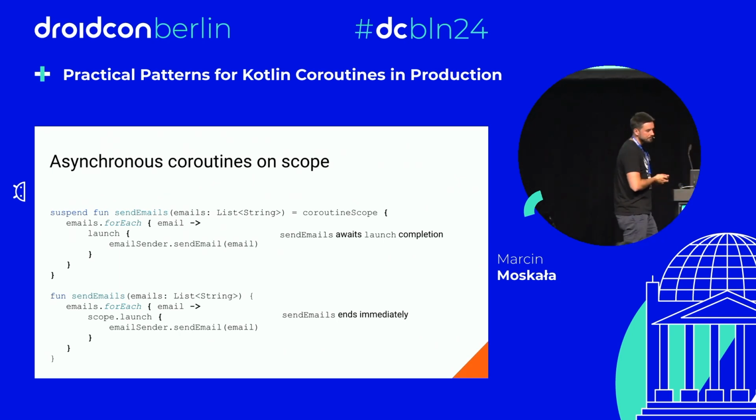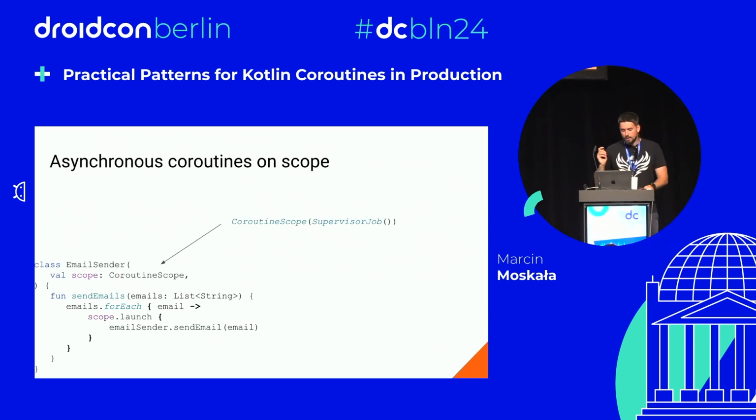That's the key idea. Where does the scope come from? As I told you, it's typically injected in this or the other way by our dependency injection framework. And in Android, it is typically an application scope that is associated with our application. When it should be canceled is a different story, but it also has some cancellation rules.